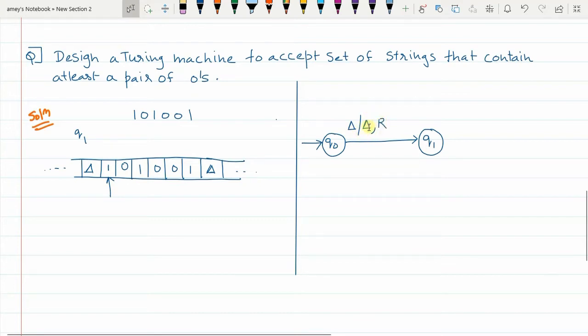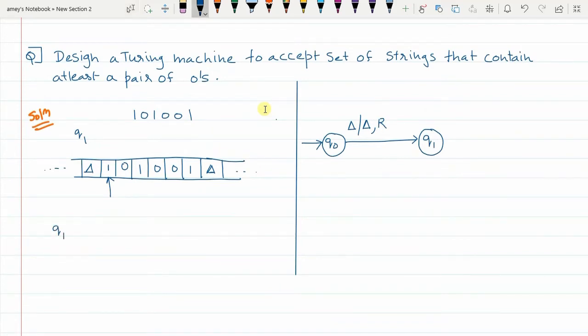The first parameter tells you what modification you have made to the symbol that was read. When I write delta again here, it means earlier it was delta, and after reading it was kept as delta, so no modification is made. The other parameter tells you after doing these changes where the pointer went. So it went one place to the right. This first step will be mostly common for all Turing machines. Now, in this problem, if there is at least one pair of zeros, then the string should be accepted. So I will design it like this.